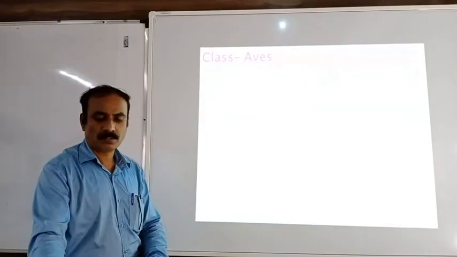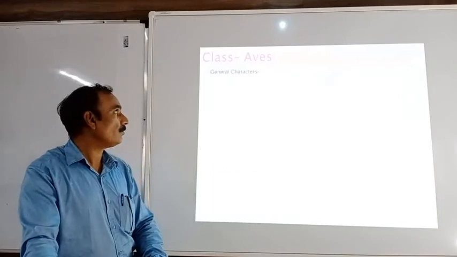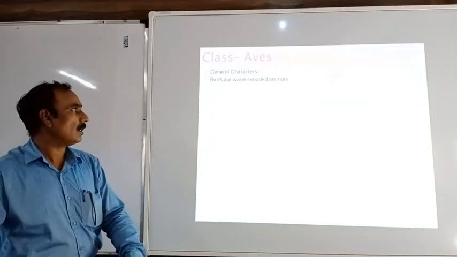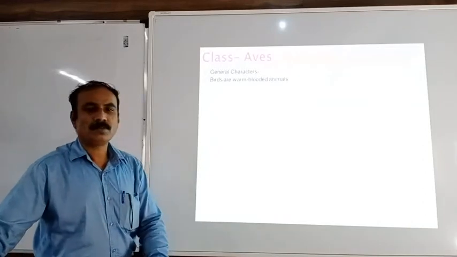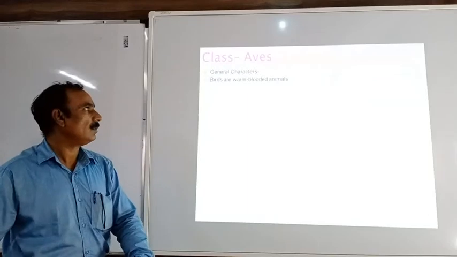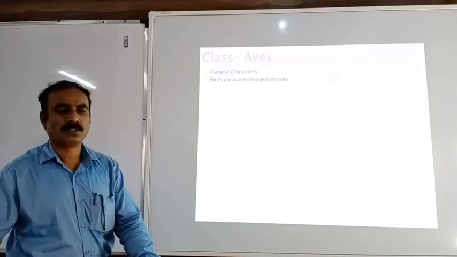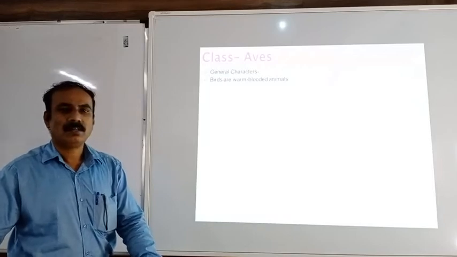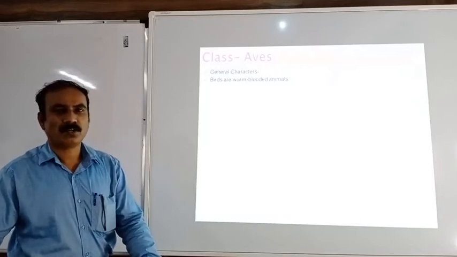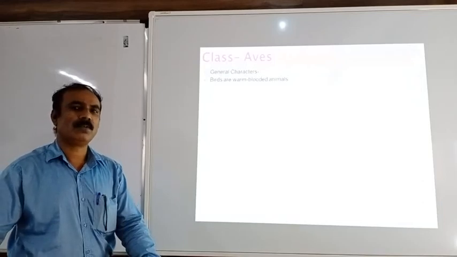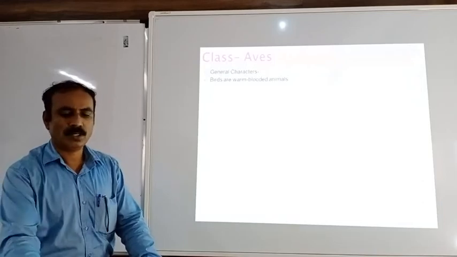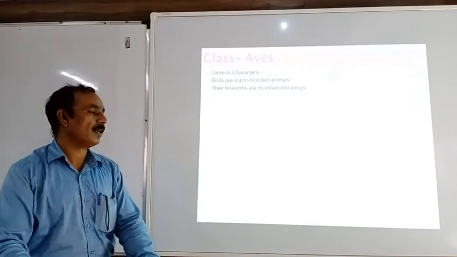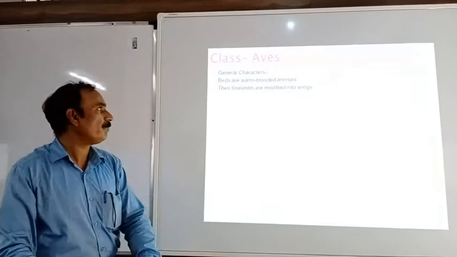So this is about the class Aves. Let us discuss the general characters of the class Aves. Aves, that means birds, and the birds are warm-blooded animals. Warm-blooded animals, that means those animals in which the body temperature remains constant. So there is no effect of the environmental temperature on the body temperature. The temperature remains always constant in these animals. So they are called the warm-blooded animals.